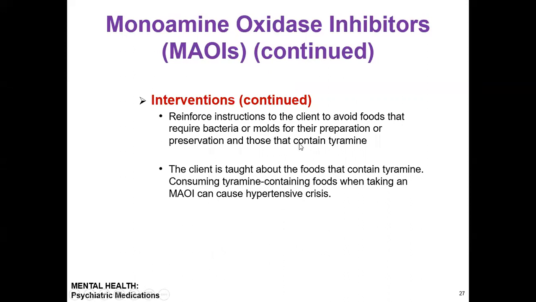The client is taught about foods that contain tyramine, and that consuming tyramine-containing food when taking a monoamine oxidase inhibitor can cause hypertensive crisis. So do not eat food rich in tyramine, as this can cause hypertensive crisis. What are the tyramine-containing foods? Aged cheese, avocado, bananas, red wine, salami, pepperoni, and yellow chocolate.